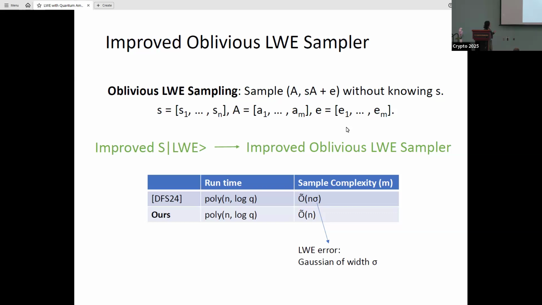We improve the SLWE algorithm compared to the previous work, and in turn give an improved oblivious LWE sampler that improves the sample complexity. Compared to the previous work, the sample complexity is quasi-linear in the product of dimension n times the Gaussian width of the LWE error distribution, and we get rid of the dependence on the Gaussian width.